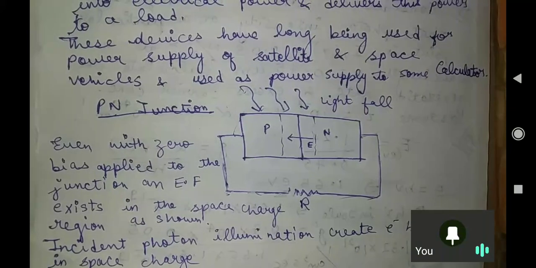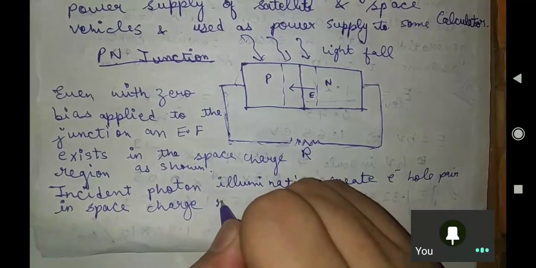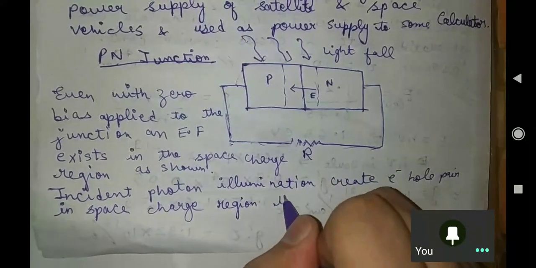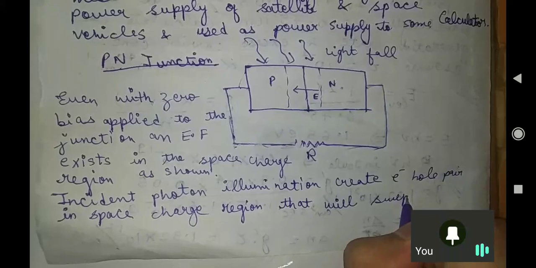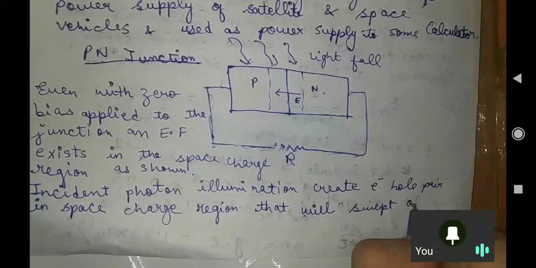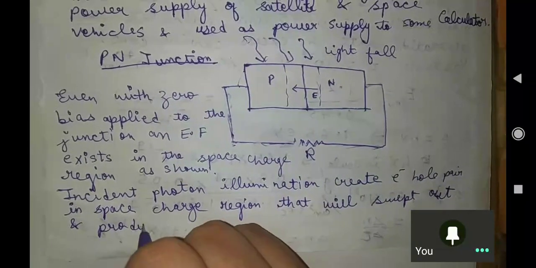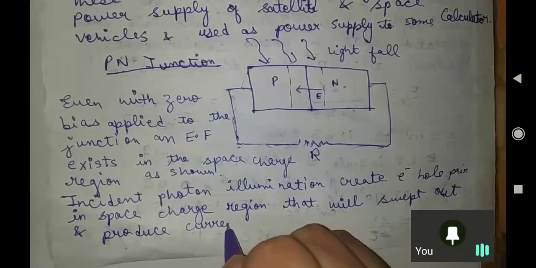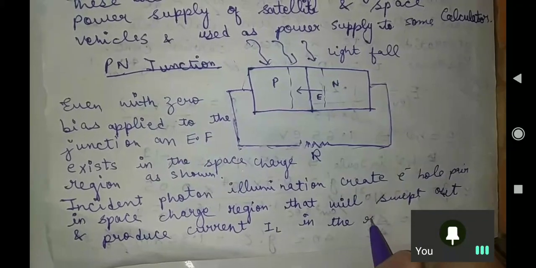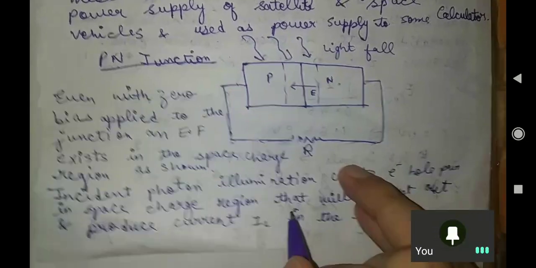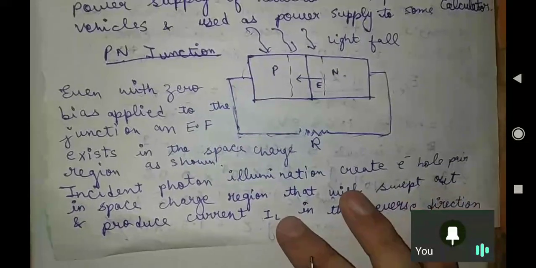Yes sir, this we know, when you provide some light there will be the creation of electron hole pairs. In this region they will be swept out, meaning move out, and produce current IL in the reverse direction. Sir, what does this reverse direction mean? Reverse direction current IL, sir. What is this current? This is the current which is produced due to photon current.